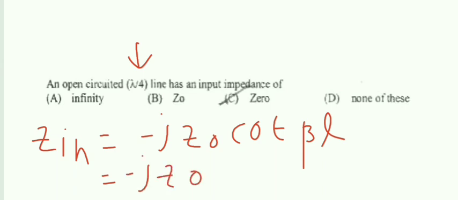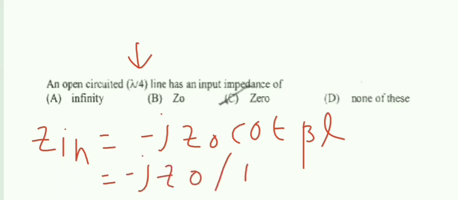Next one, an open circuit line has an input impedance of dash. Right, we know that the open circuit line has an input impedance equation equal to minus jZ0 cot beta L, right? Where L is the length of the line, where L is equal to lambda by 4, beta is equal to 2 pi by lambda. Cot beta L, minus jZ0.